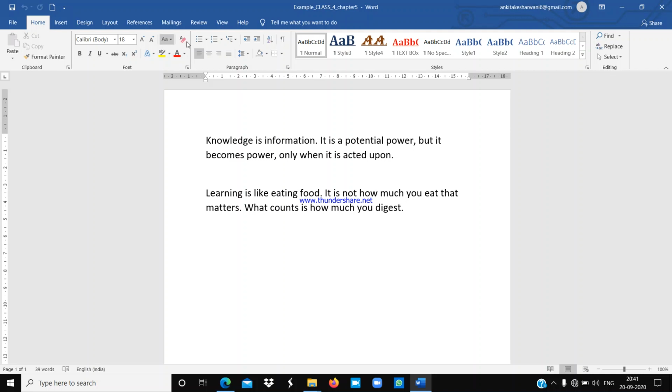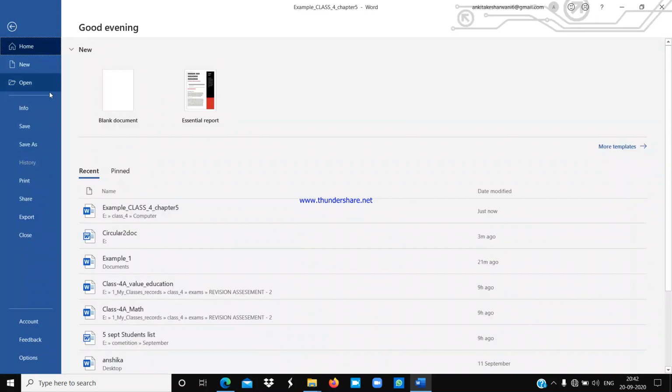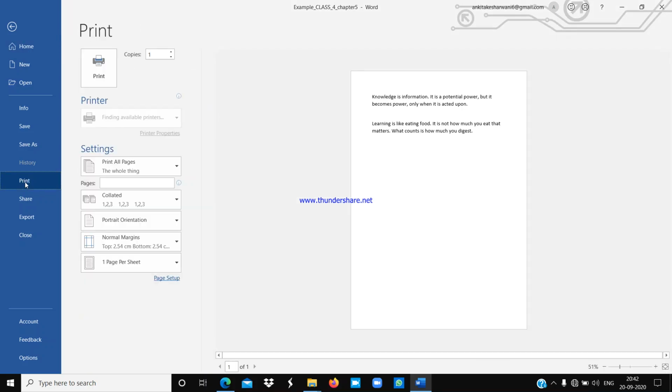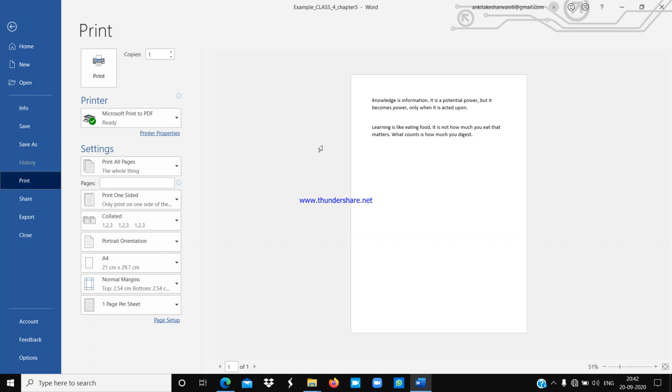To do this you have to click on the file tab, then click on print. And here you can see this is the preview section, and here you will find how your text will appear